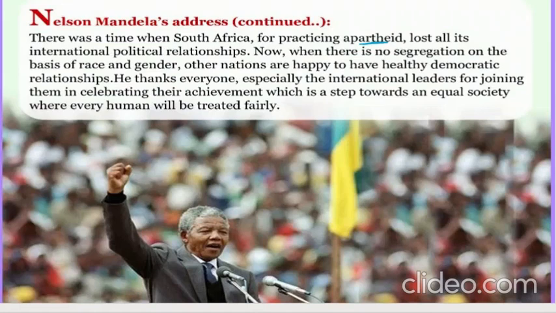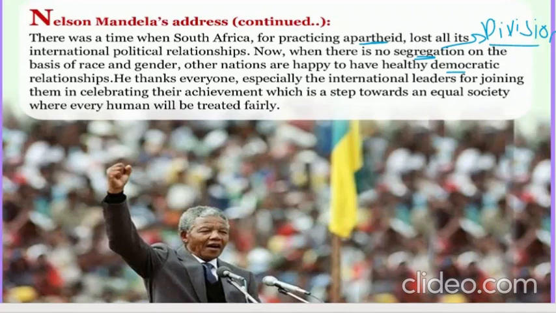But now, when there is no segregation on the basis of race and gender, other nations are happy to have healthy democratic relationships. Now, what happened is when there is no segregation, as in division, correct? Previously, there was the division between black and white and such, right? So, segregation as in division, now it wasn't there.